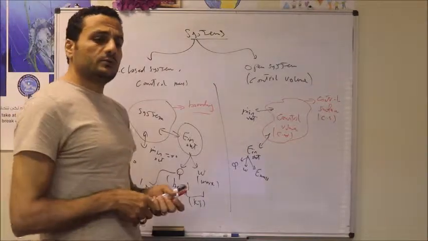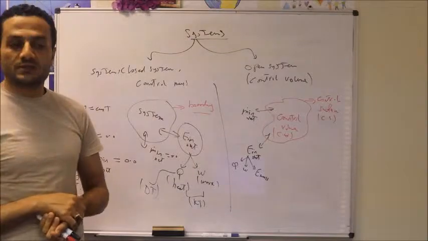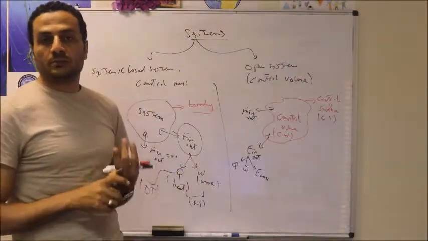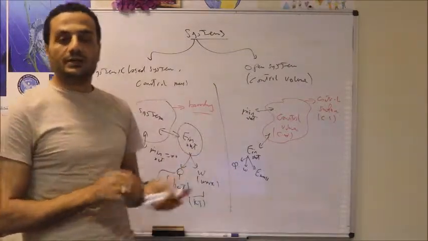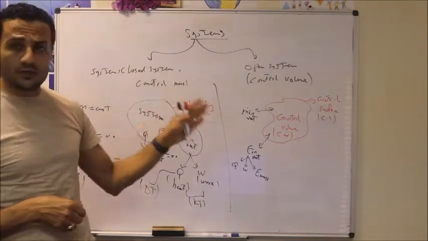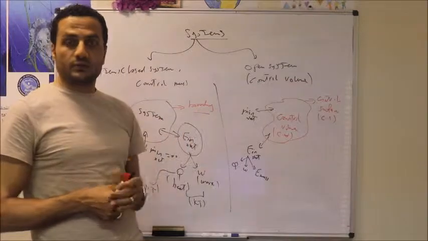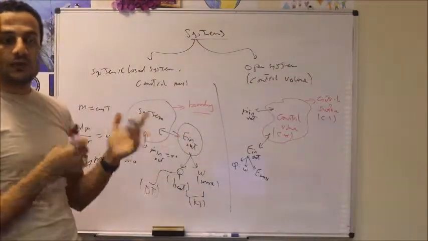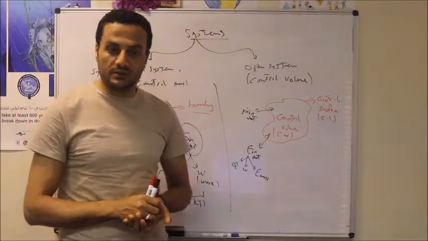An example of open systems: most engineering devices are steady flow devices, including compressor, turbine, nozzle, and heat exchanger. All of these are steady flow devices. They are also open systems, and they allow for mass transfer across the system. So we can consider that all engineering devices, or most of them, are open system devices.